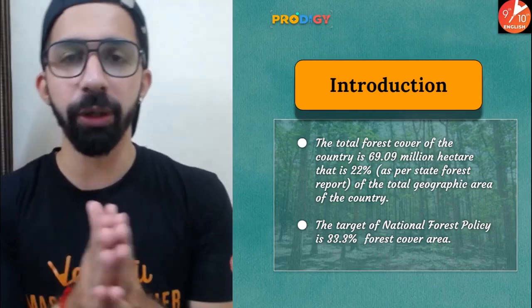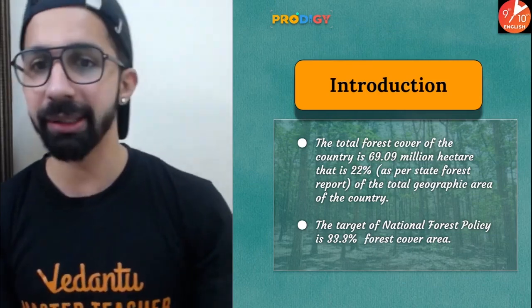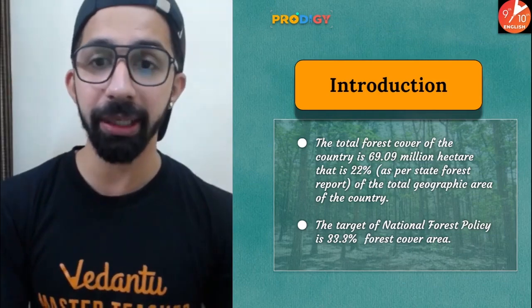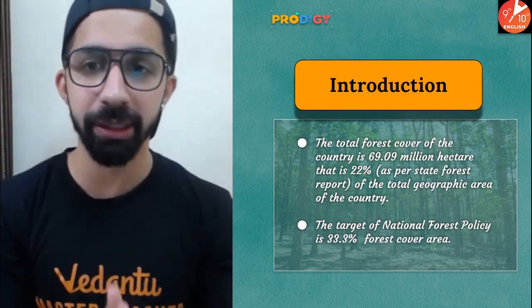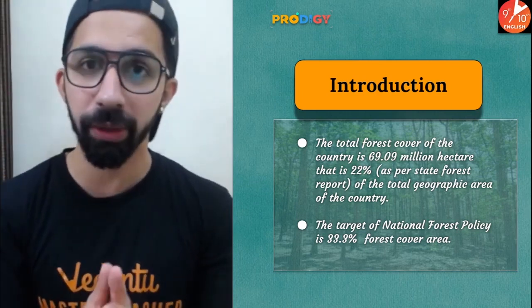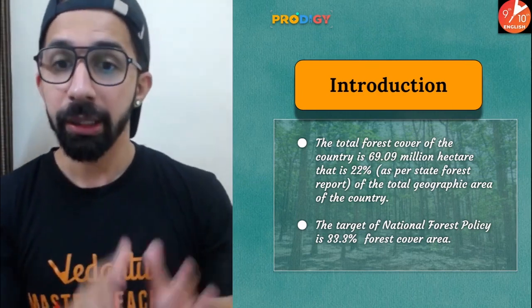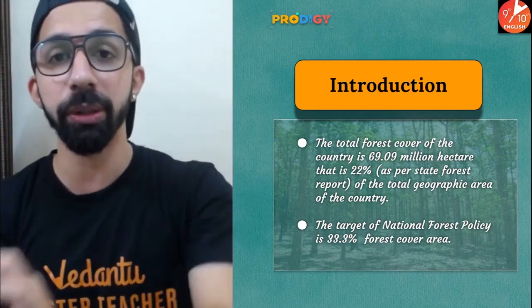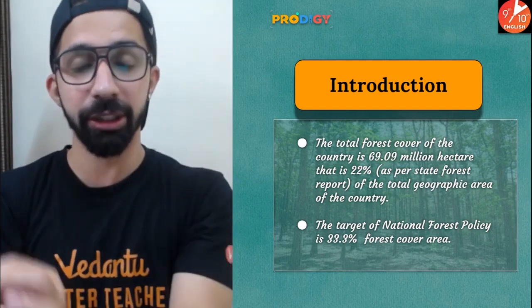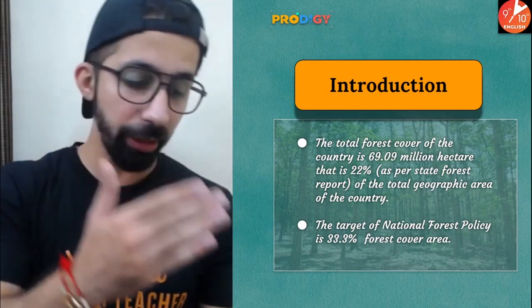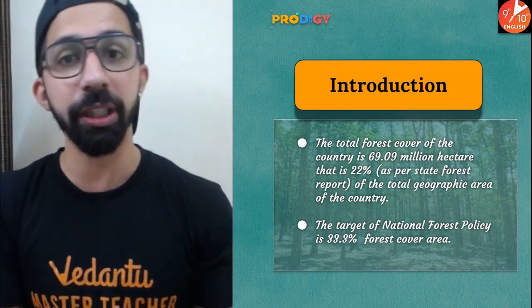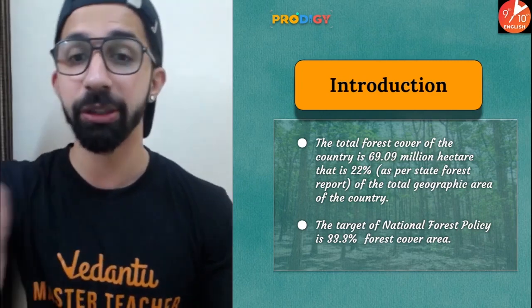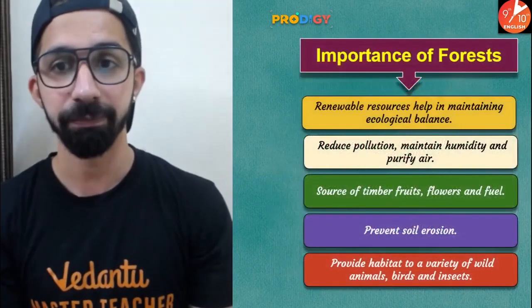Guys, the total forest cover in our country is 69.09 million hectares. That is 22% of the total geographical area of our country. The target for the National Forest Policy is 33.3%. It means according to the National Forest Policy, the area under forest should be 33.3%, but it is only 22%.